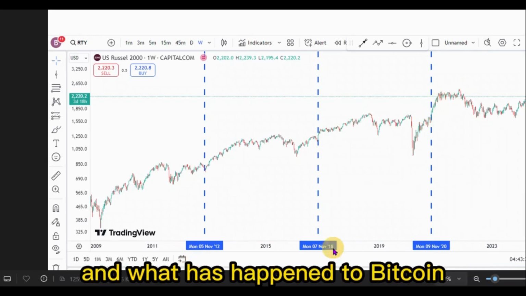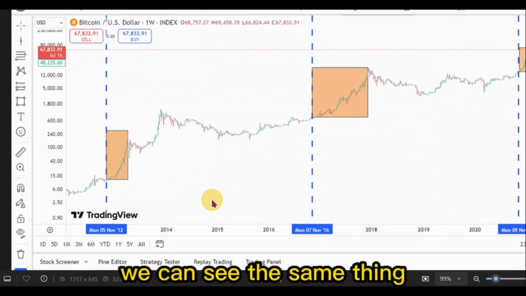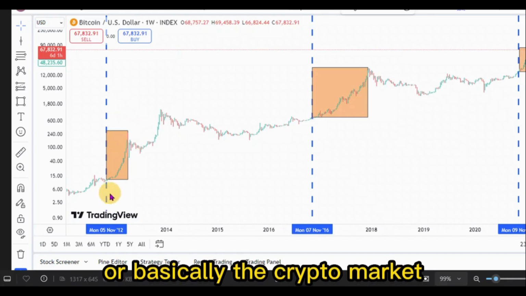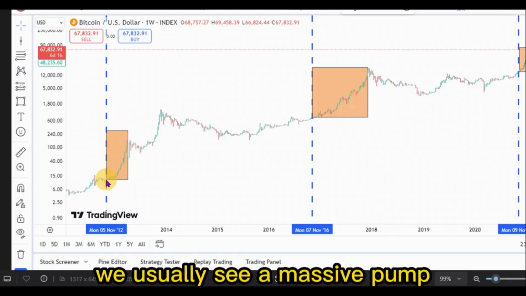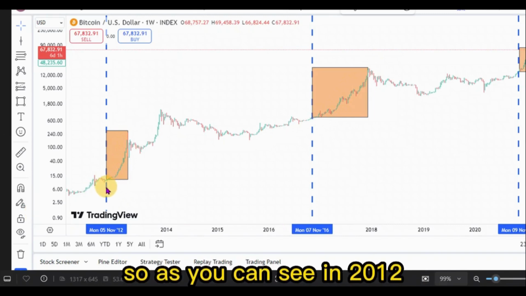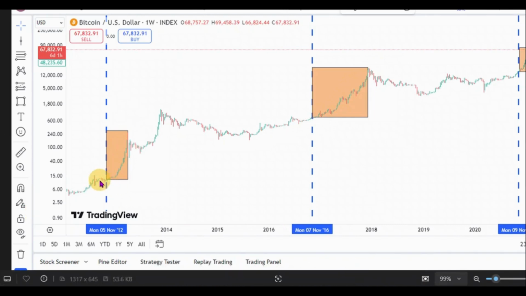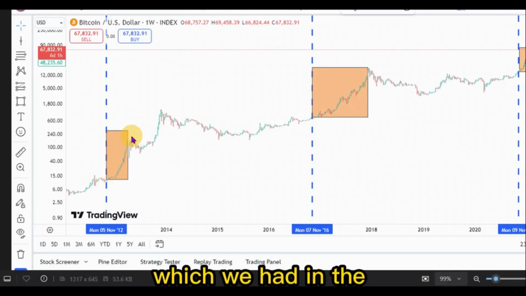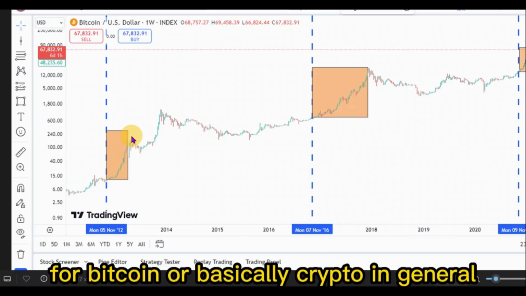And what has happened to Bitcoin in those periods? We can see the same thing has happened to Bitcoin, or basically the crypto market. After every election, we usually see a massive pump right here in the crypto market, right? So as you can see, in 2012 when Obama won, we can see that massive pump which we had in the crypto market right here for Bitcoin, or basically crypto in general.